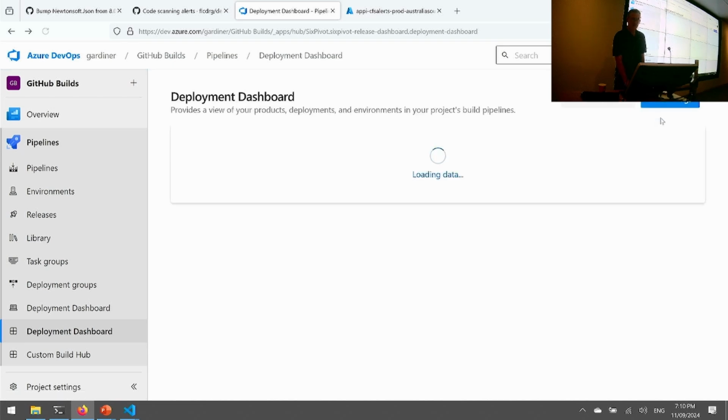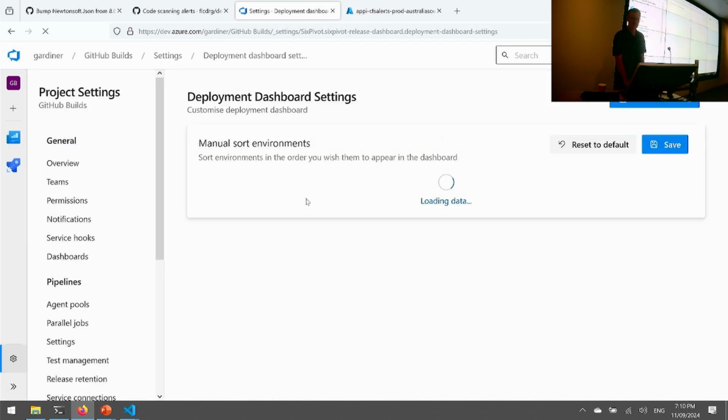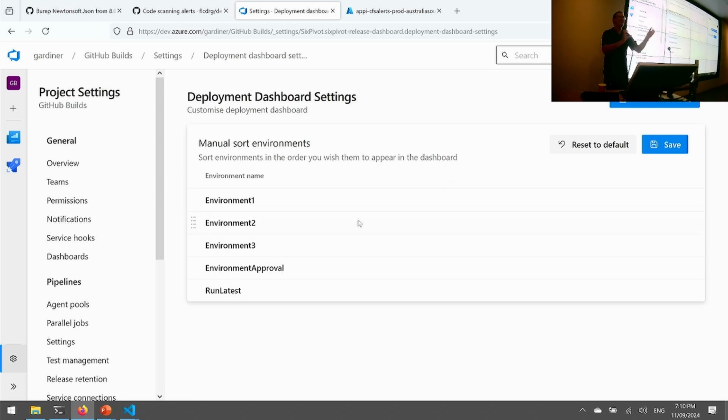I've even got settings. I don't know if you realise, but dev, test, prod, it's not alphabetical order. So often your test would end up the wrong way around. So we did actually build a little screen here so you can reorder stuff, and I want that to go there or something. Maybe I want that one.